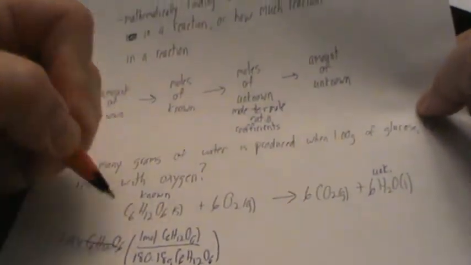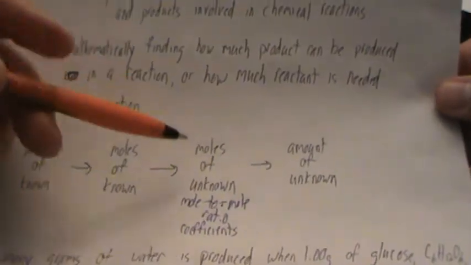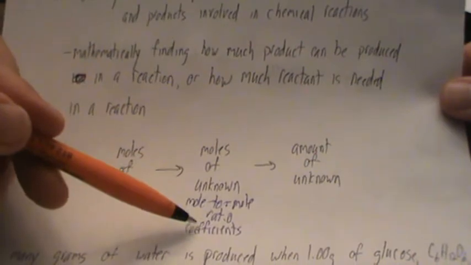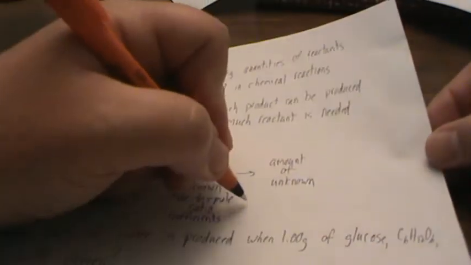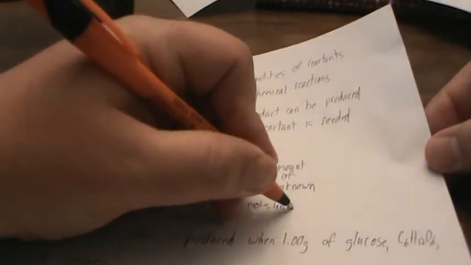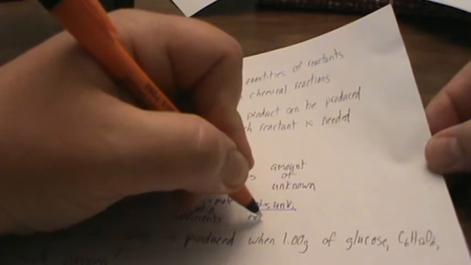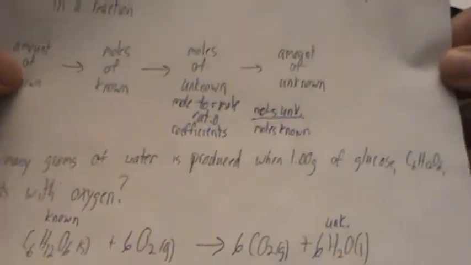So grams of glucose get canceled out. Now our next step is to go to moles of known, which I said is going to be a mole ratio when we use the coefficients. So this mole ratio is going to be moles of unknown over moles of known.